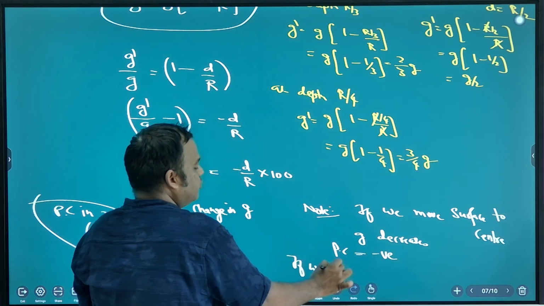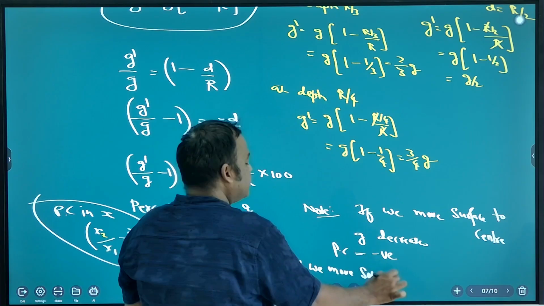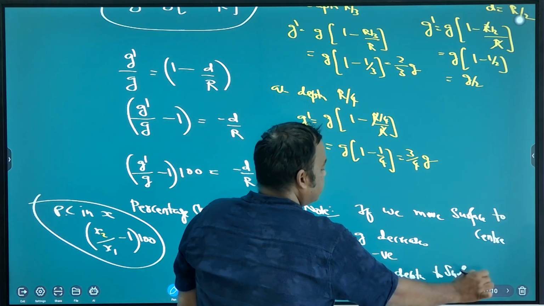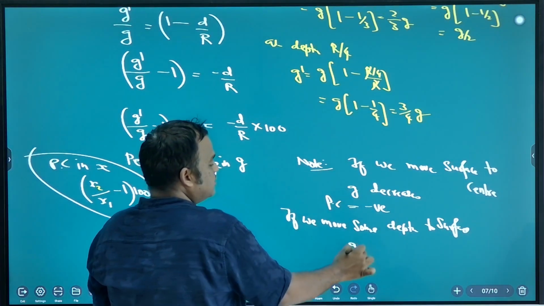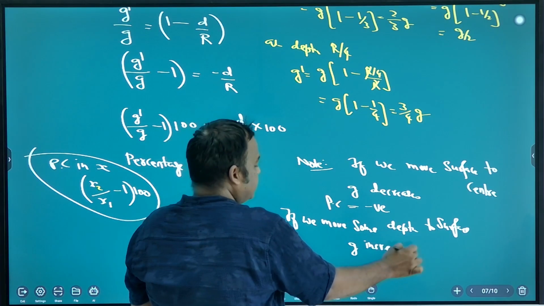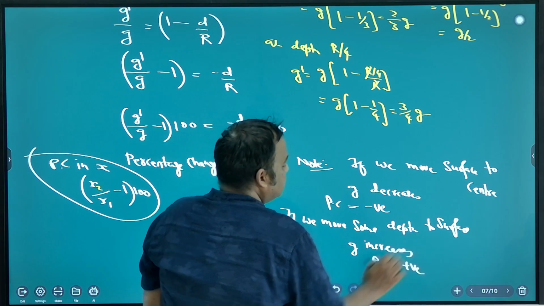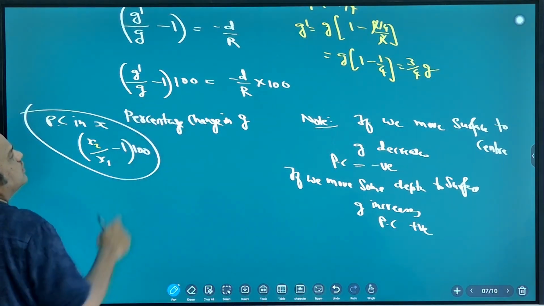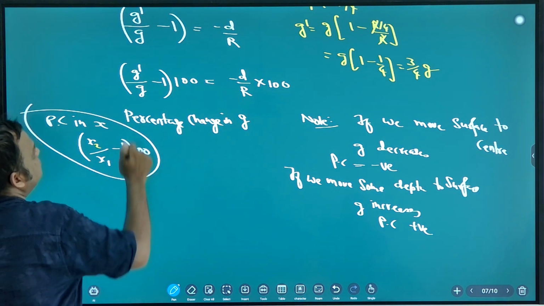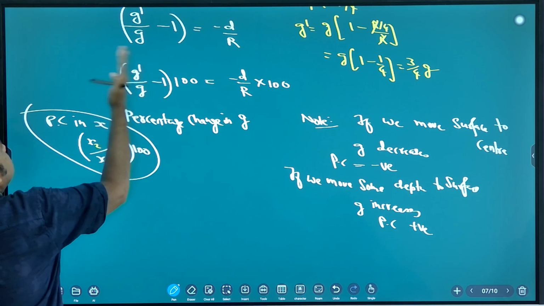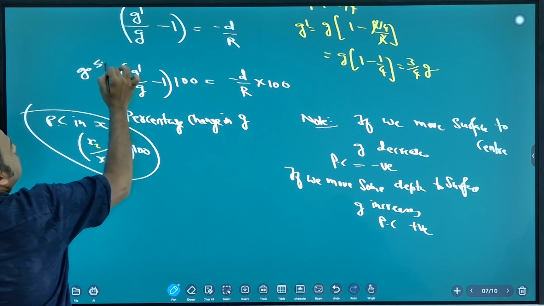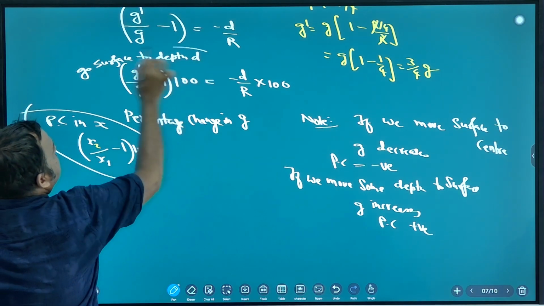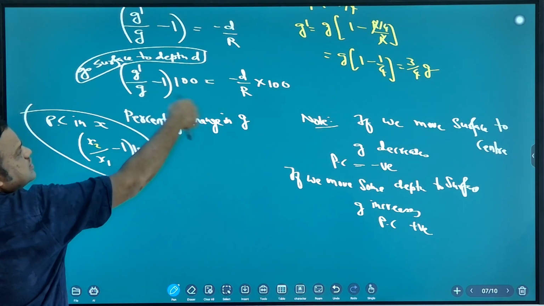If we move from some depth to surface, gravity increases, percentage change positive. Okay. So this is the formula for percentage change when you go from surface to depth d. Okay, understood?